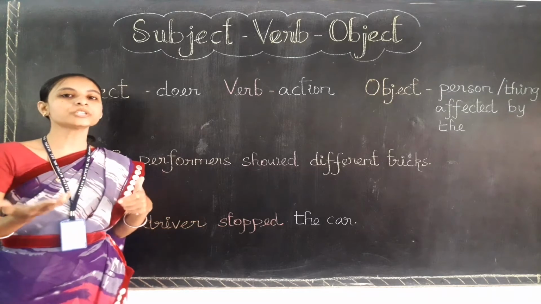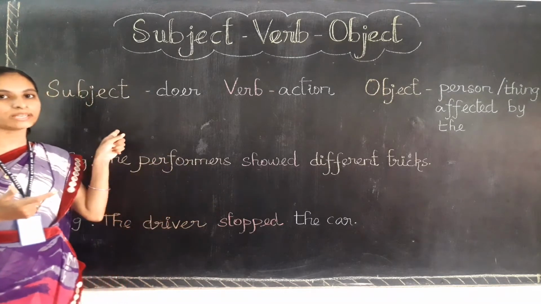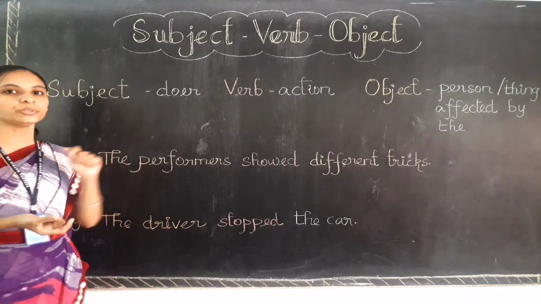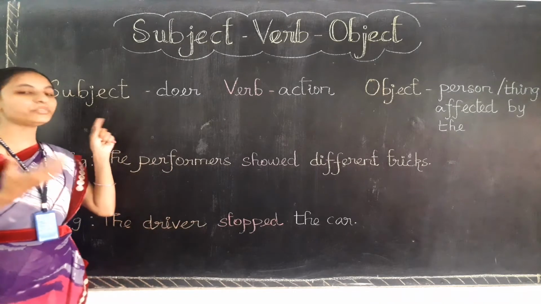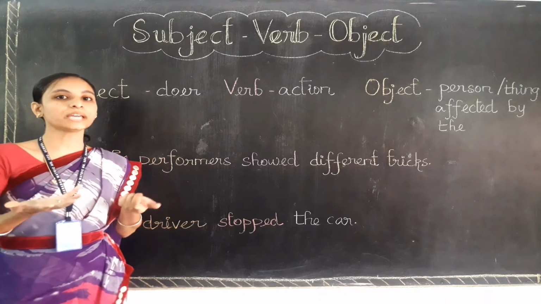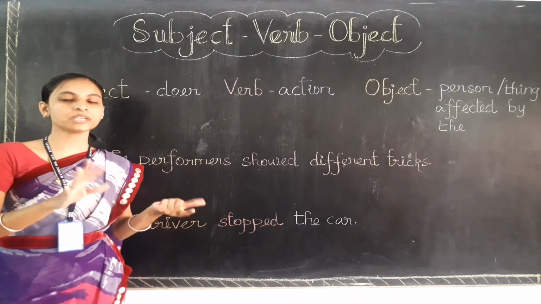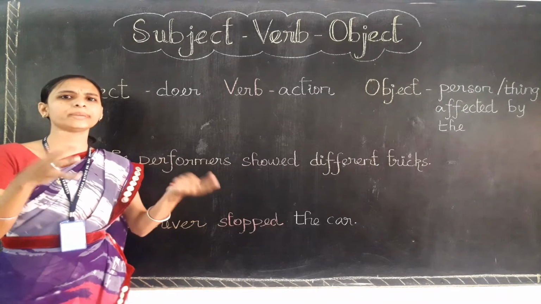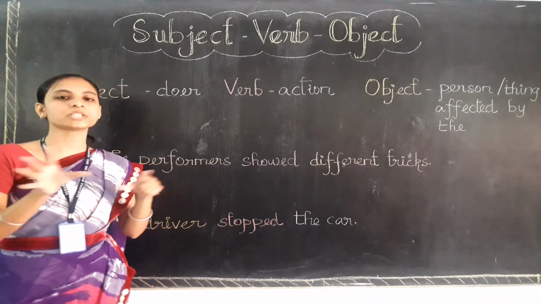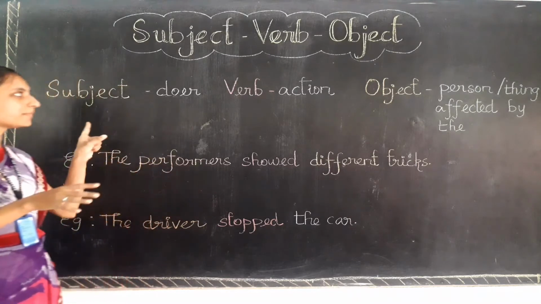So in short, the first word in a sentence is the subject. With the help of the subject we can know whom the sentence is about, the main person or the main thing or the main place, whichever the sentence is about, that is the subject.